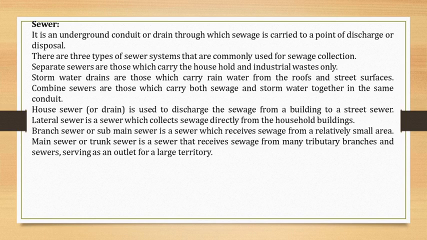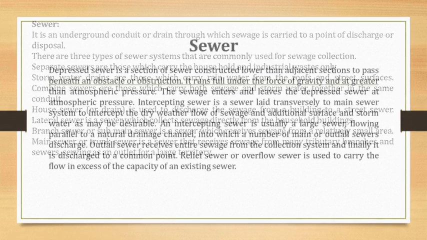Next, a house sewer or drain is used to discharge the sewage from the building to a street sewer. A lateral sewer collects the sewage directly from the household building, and a branch sewer or submain sewer receives the sewage from a relatively small area. A main sewer receives the sewage from many tributary branches and sewers. So this is all about the different terms related to the sewer and the different types of sewer. A sewer is an underground conduit or drain through which sewage is carried to a point of discharge and disposal.